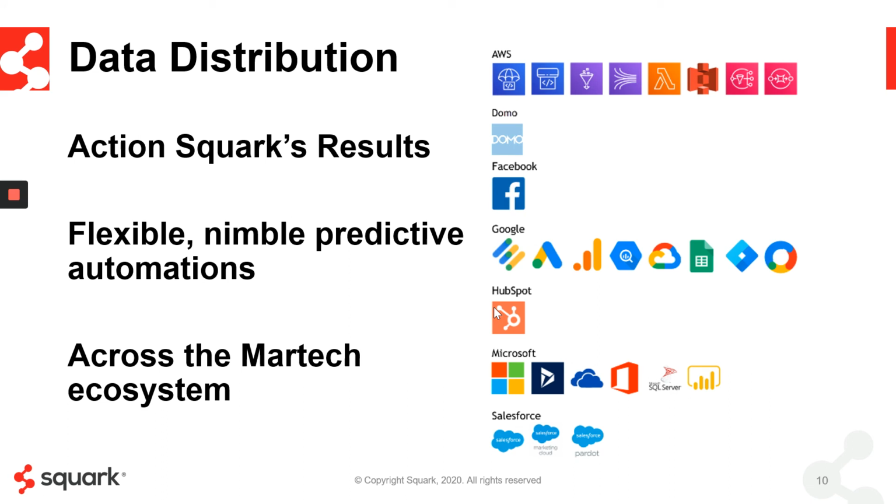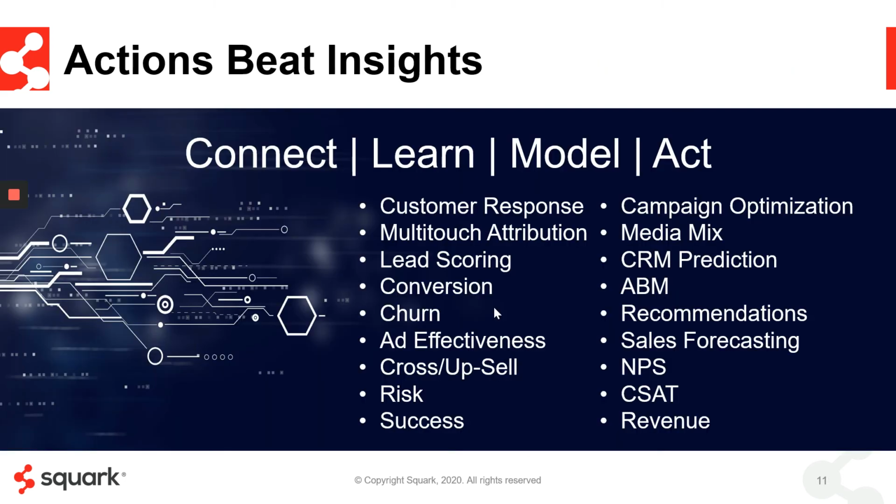Squark is about moving from your raw data to insights to action very quickly, literally within an hour. So you can action Squark's results. It's flexible and nimble enough where you can ingest new data, change your prediction by changing your target, change your predictors, and you can be flexible and nimble to create the predictive business automations that you need to drive revenue, to reduce your costs across the MarkTech ecosystem and across your business. Actions always beat insights. With Squark, you connect, learn, model, and act.